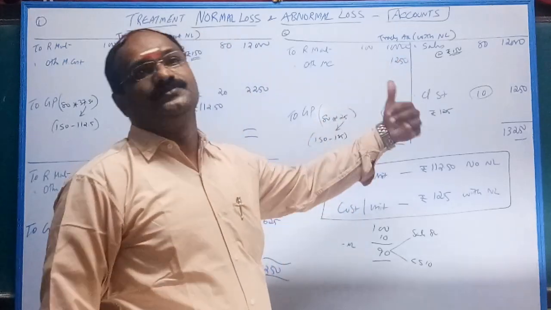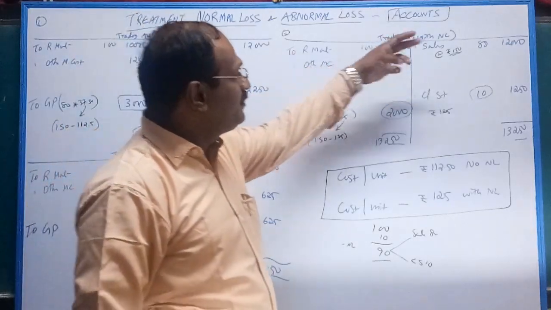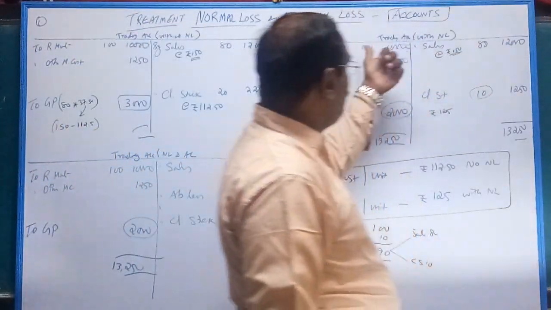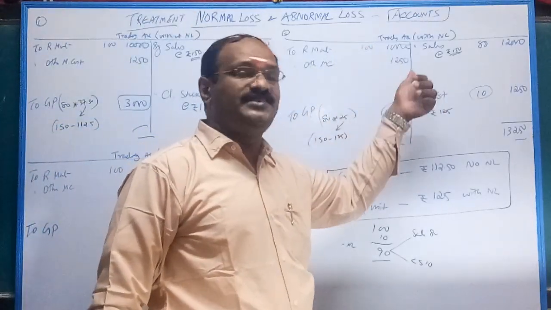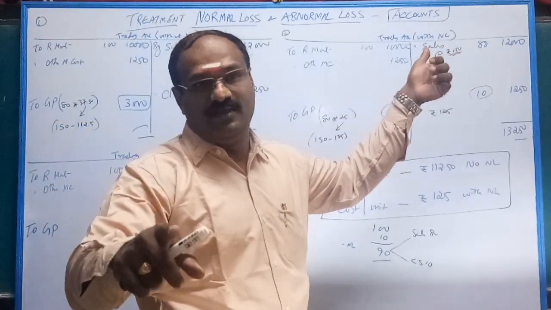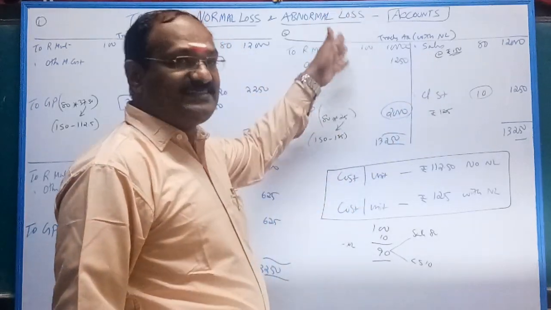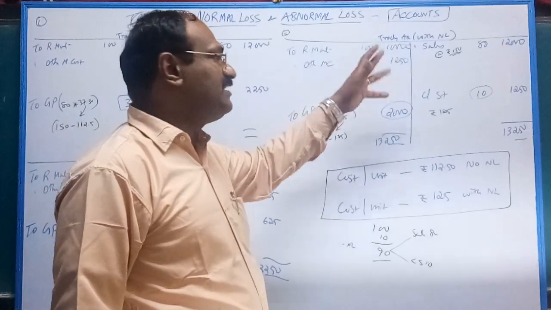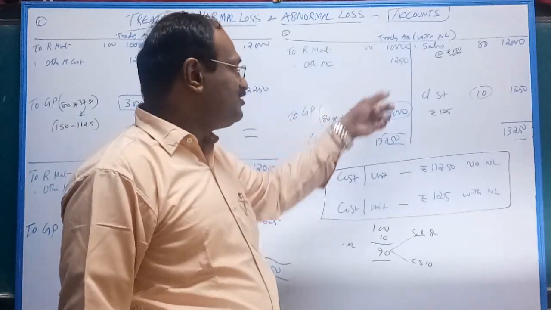Where is it? It is just 100 on the debit side, and on the credit side 80 plus 10. So debit more, in nominal account, repeat: nominal account says debit all expenses and losses. You already debited the excess, so it is automatically absorbed. In simple terms, normal loss should be charged to gross profit.